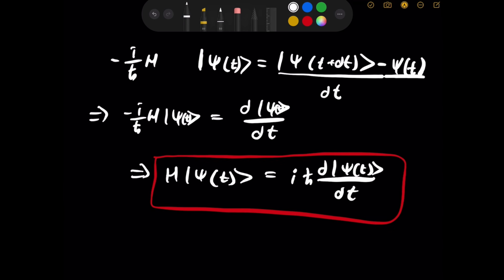which is satisfied by all the states. Now, there's also the time-independent Schrödinger equation, which is basically an eigenvalue equation, and that is only satisfied by the eigenstates of the energy observable. If that doesn't make any sense to you, don't worry about it. You don't need to worry about it right now. But this is the time-independent Schrödinger equation, and this is the general Schrödinger equation. The time-dependent form can be derived from this by a change of variables, or by using the fact that H is Hermitian, so it has a complete set of eigenbases, and that there needs to be an eigenvalue equation, yada, yada, yada. But don't worry about it.